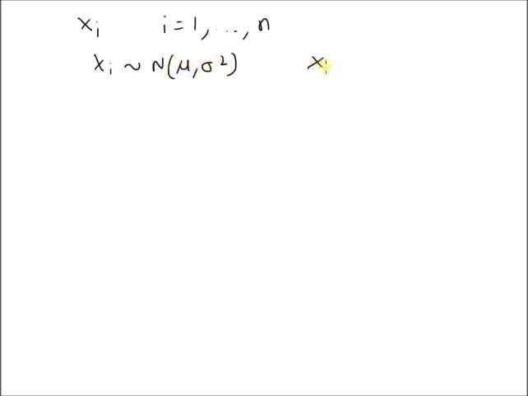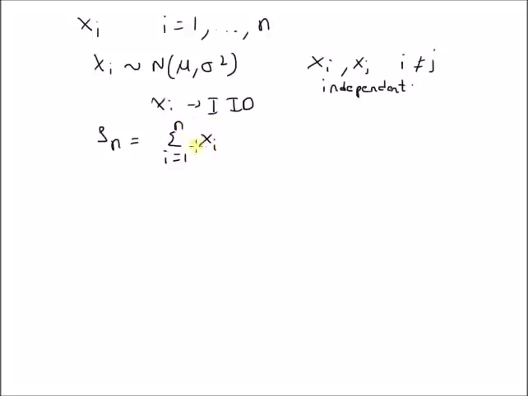And also xi is independent of xj where i is not equal to j. So this basically means that xi is IID, same distribution and also independent of each other. Now we want to find the mean and variance of the sum of these n IID variables. That is, Sn is defined as summation i equal to 1 to n of xi. So the summation of these n variables will give us a new variable Sn. We want to find its moments.